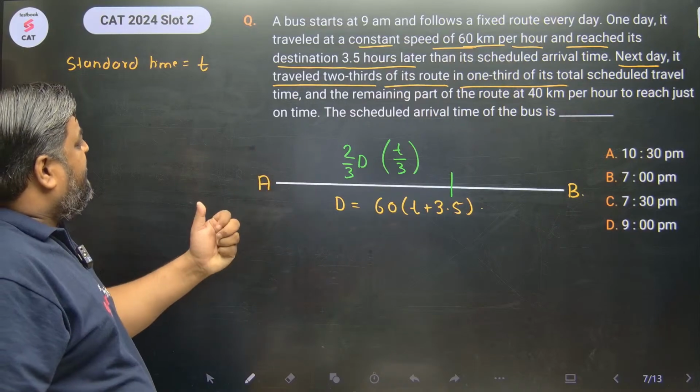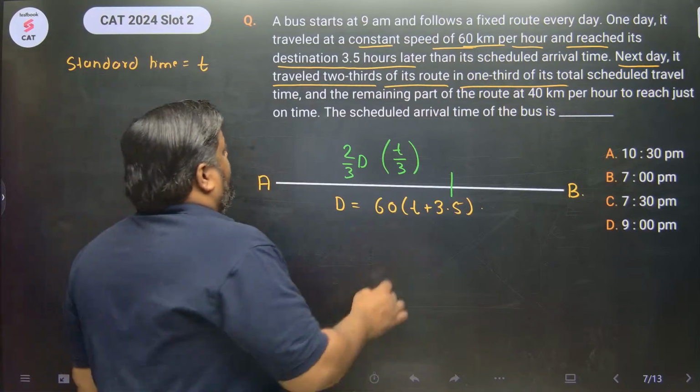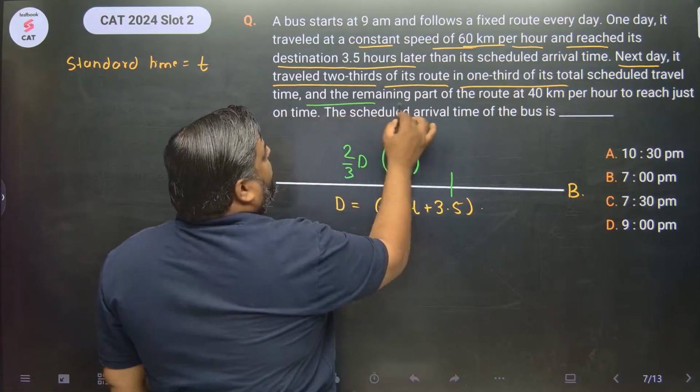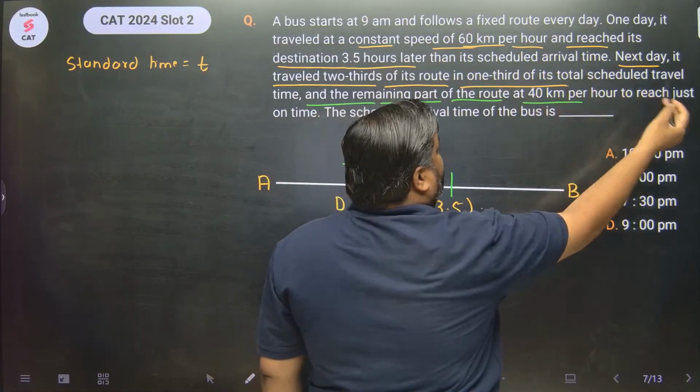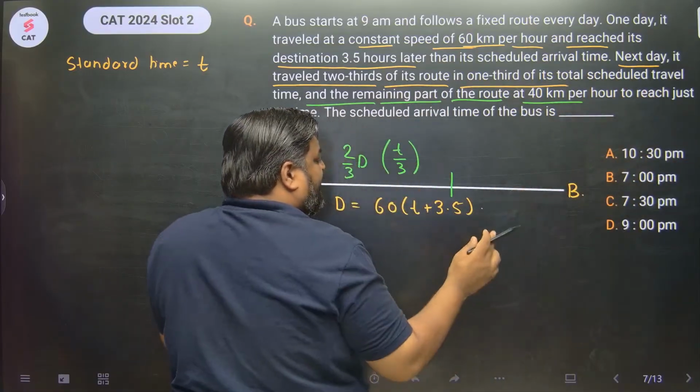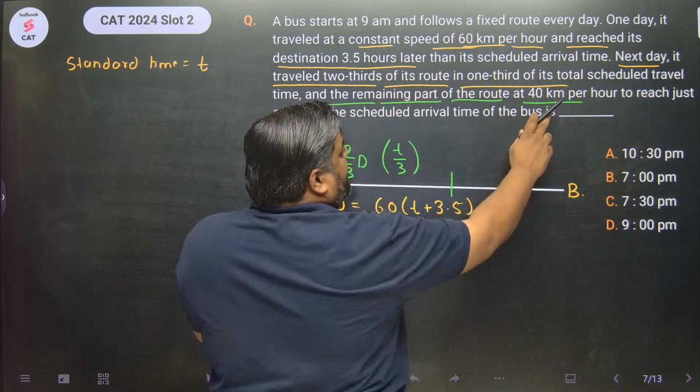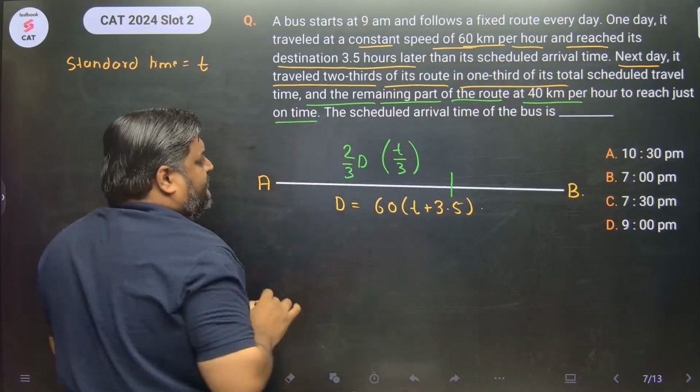And the remaining part he traveled at 40 km per hour to reach just on time.